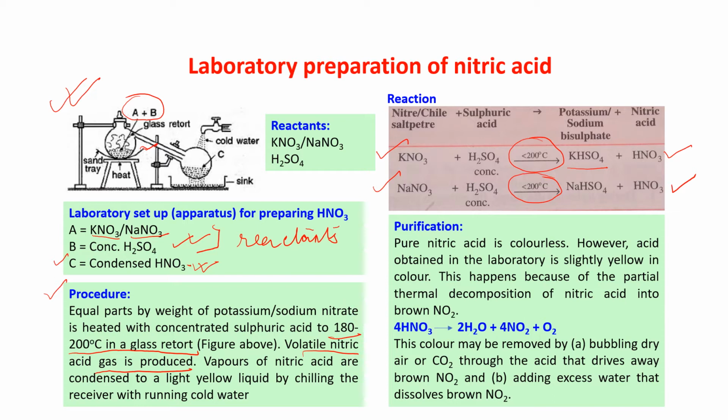Purification of nitric acid. Pure nitric acid is colorless. However, acid obtained in the laboratory is slightly yellow in color. Why is it yellow? Because pure nitric acid should be colorless. This happens because of the partial thermal decomposition of nitric acid into brown NO2.